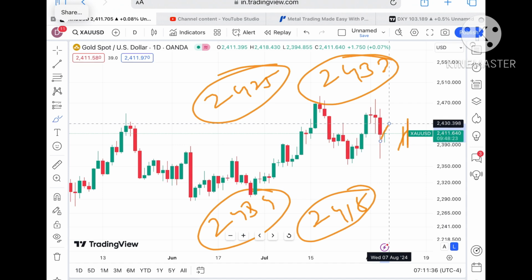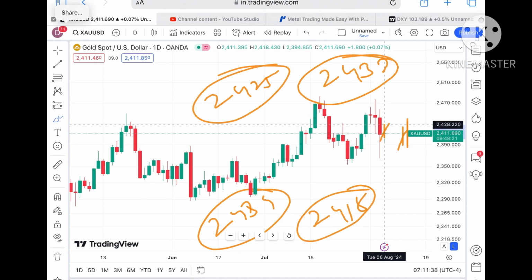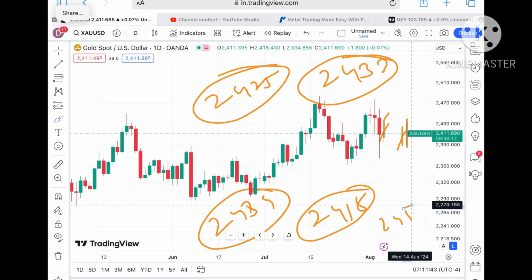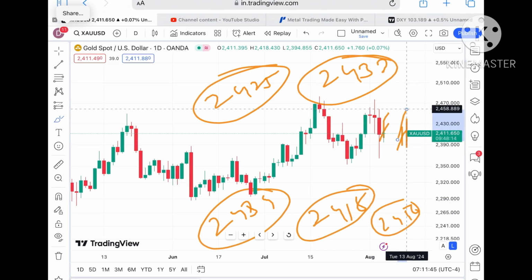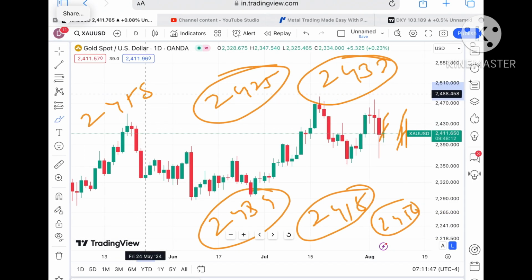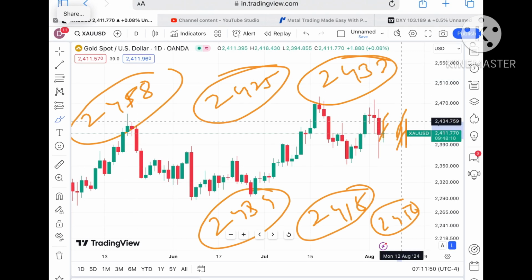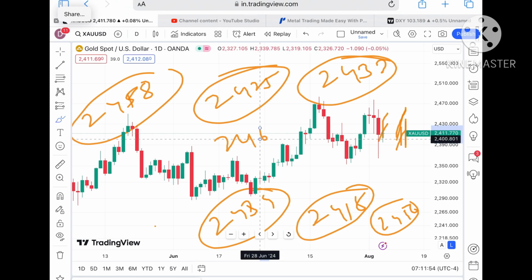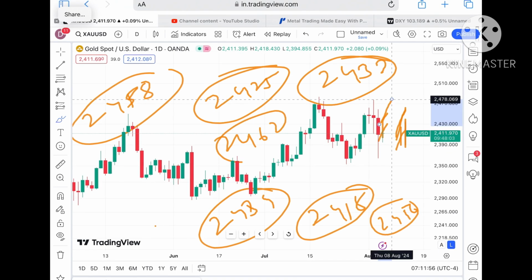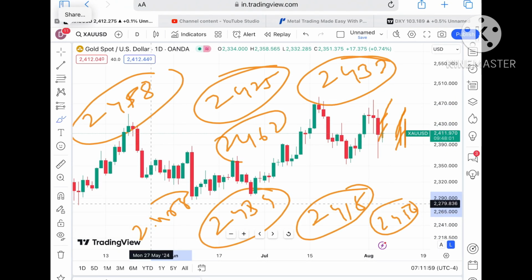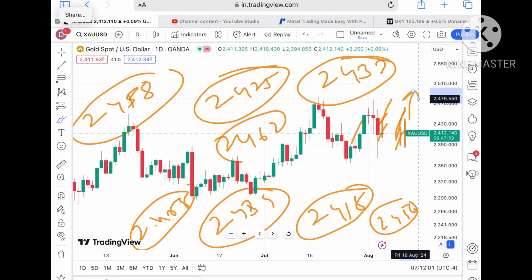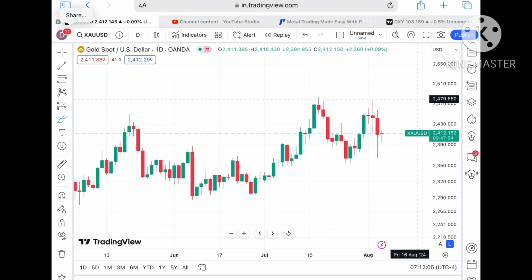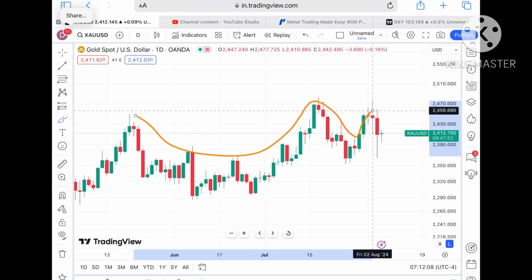Okay, so if the price starts going above a level of 2439, we can see a further upside movement towards its next resistance of $2450, and then a further high towards a level of $2458. Once it starts sustaining over 2458, we will see it will cross a level of around 2462, and then a further upside towards a level of $2478. And if that sustains, we can see a further high. But you have to understand, as I have already explained, the market is uncertain, and this particular pattern is supporting an upside.